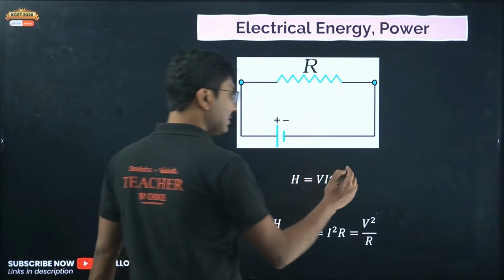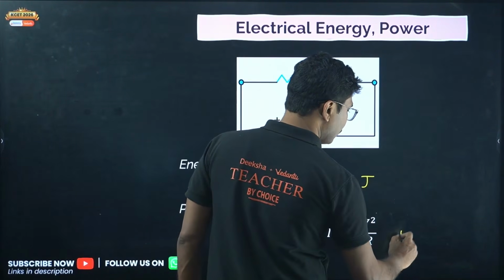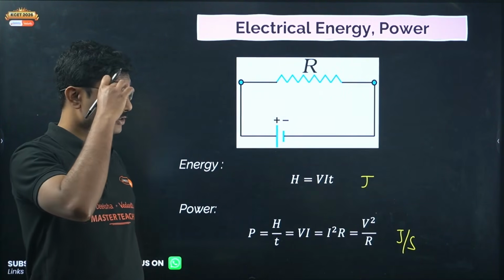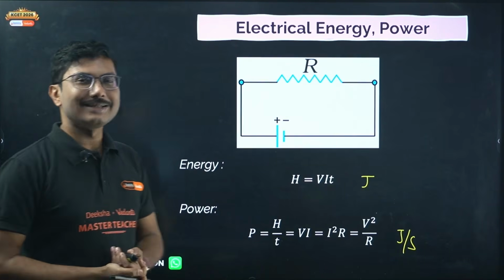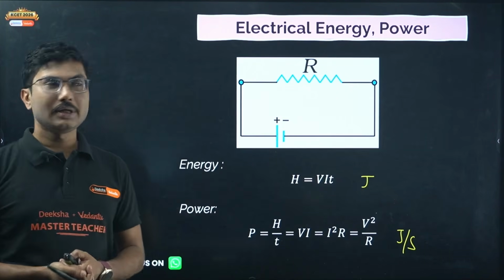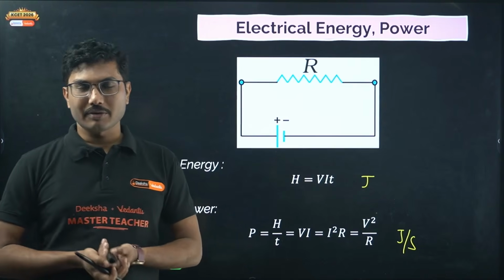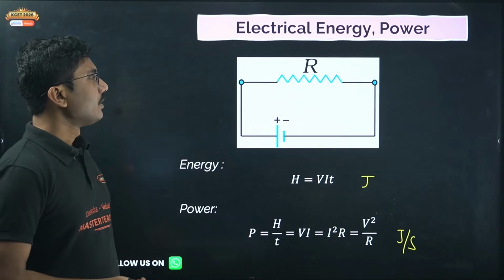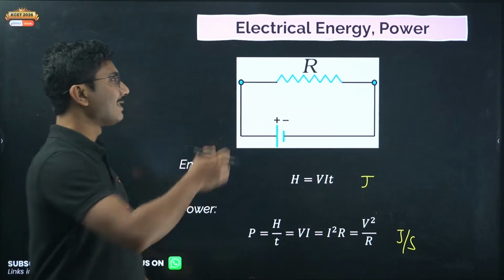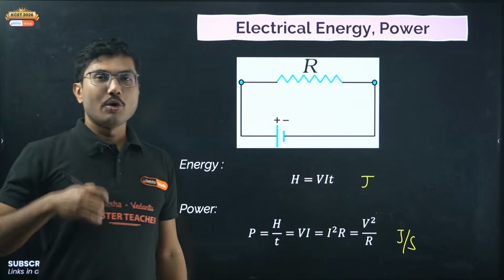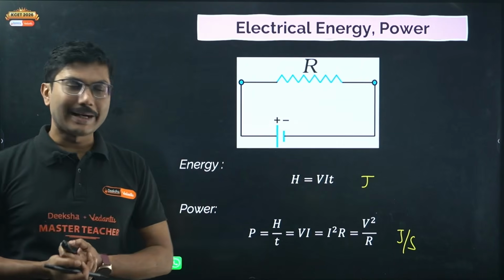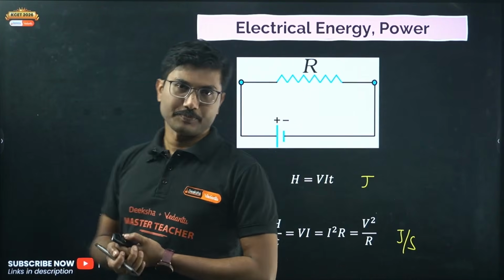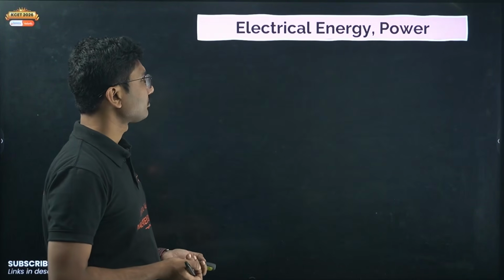Unit of electrical energy is joules, and power is joules per second, same as mechanical energy and mechanical power. The unit is the same because it is energy, right? Energy is conserved, it can only change from one form to another. So even if it is mechanical energy or heat energy or current energy, the unit of energy is always the same. Here is the resistance which is connected to a battery, and the resistance is responsible for using the energy stored in the battery. Energy stored in the battery is in the form of chemical energy, which is converted into electrical energy. Clear? Now let's move on.